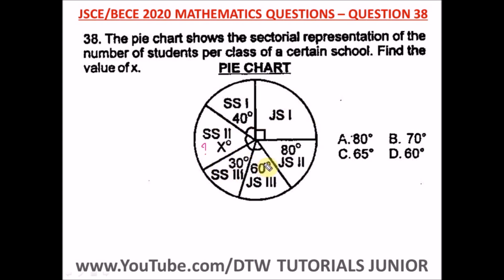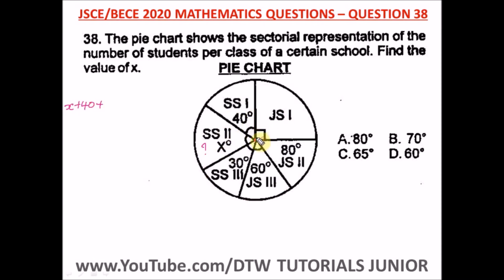So all we need to do is this: the sum of angles at a point is 360. So the sum of all these angles is equal to 360. That's how we're going to get our x. So we have x, which we're looking for, plus 40. Then let's go clockwise. Plus 40.